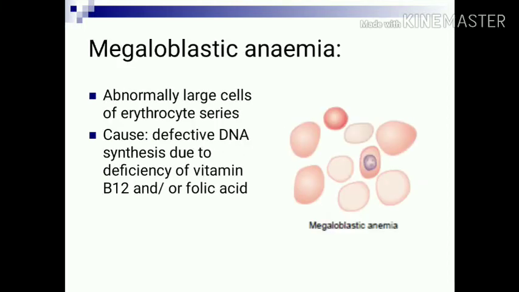Another variety of nutritional deficiency anemia is megaloblastic anemia, which is characterized by abnormally large cells of the erythrocyte series, and it is caused by defective DNA synthesis due to deficiency of vitamin B12 and/or folic acid.